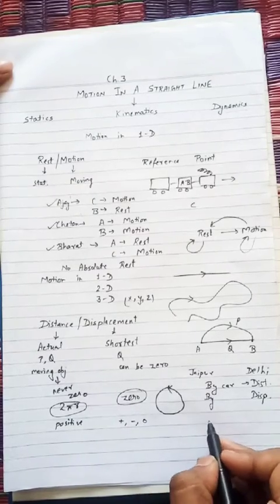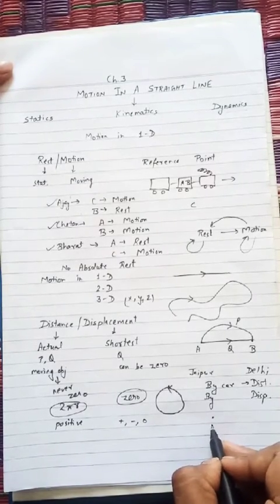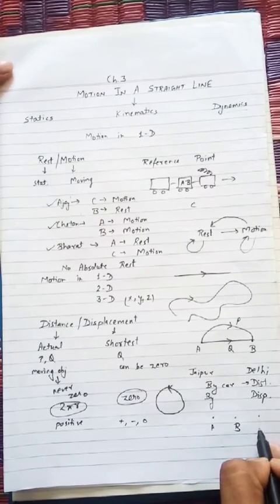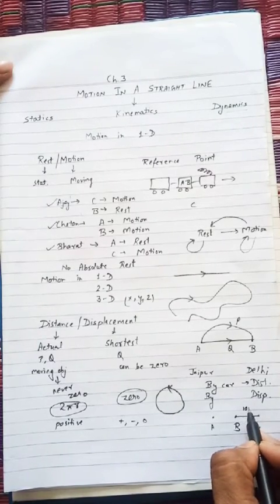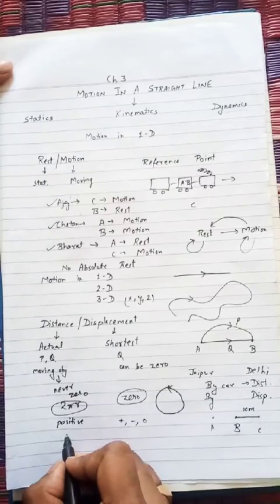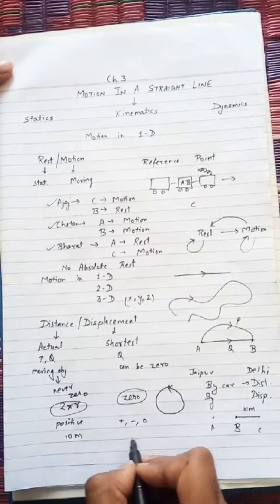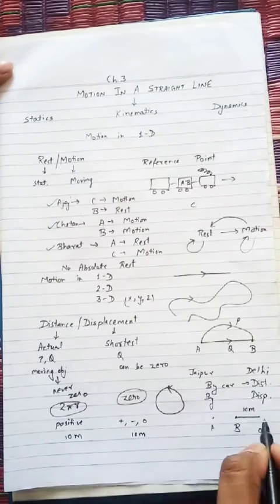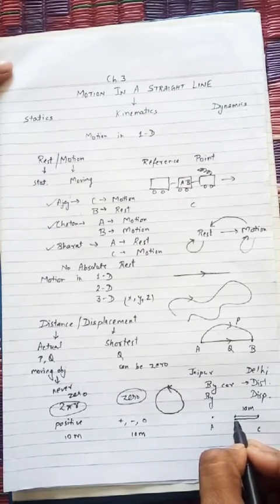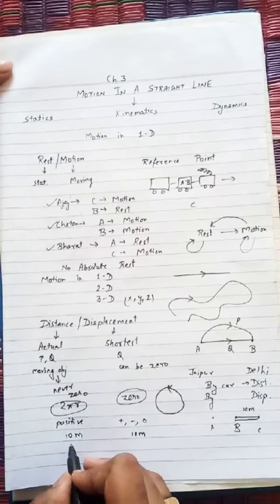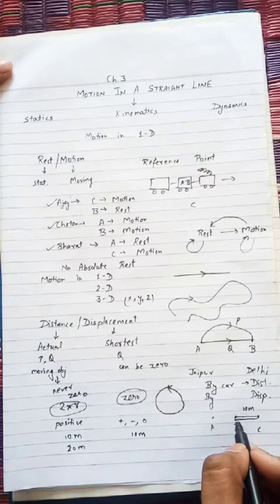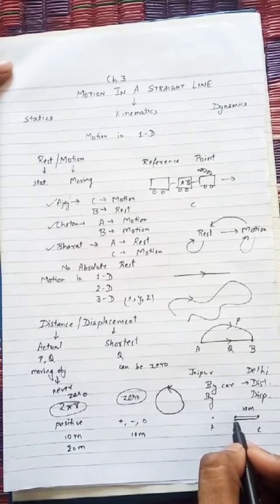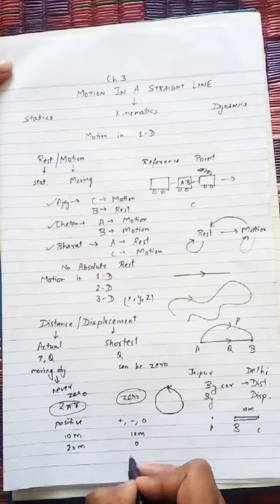How can the displacement be positive, negative or 0? Suppose this is a point A, this is a point B and this is the point C. A person starts from point B and goes to point C and covers 10 meter. Now what is the distance? Distance is 10 meter. And what is the displacement? Displacement is again 10 meter. But he turned back and came to point B again. So the distance will be 10 and 10, that is 20 meter, and since the starting point and the ending point are the same, that is point B, displacement will be 0.